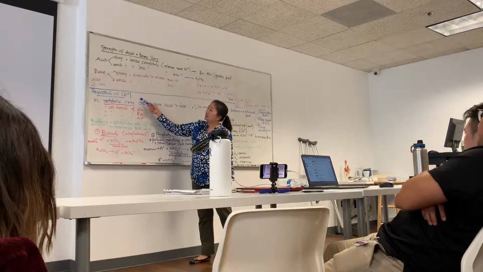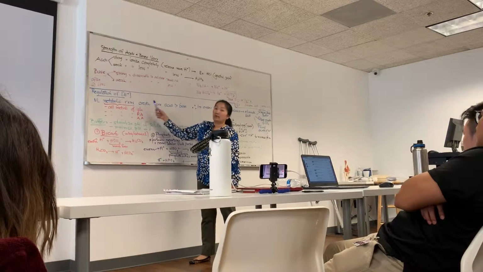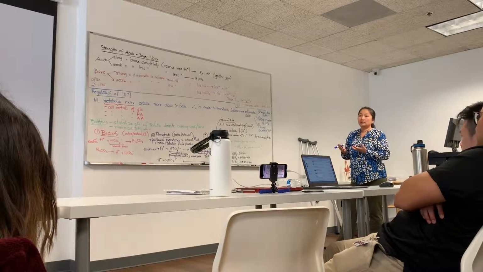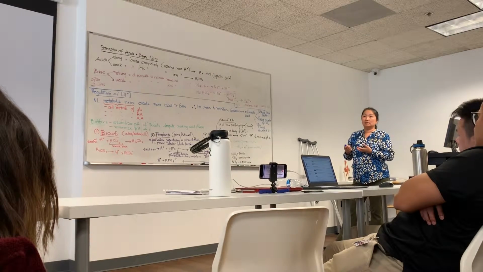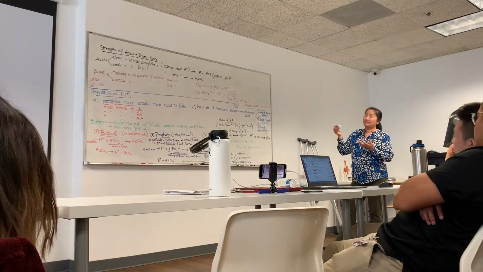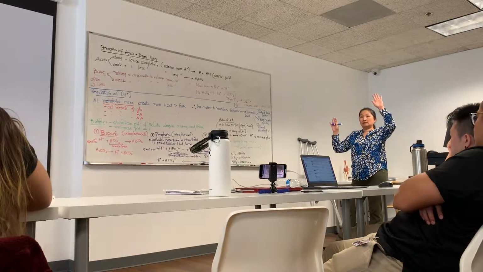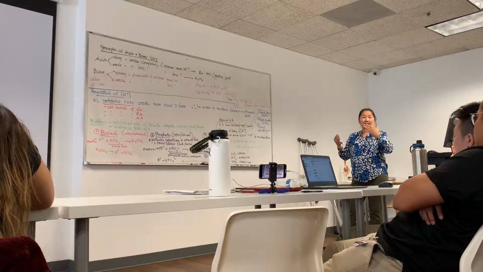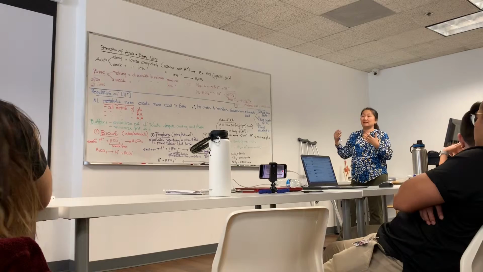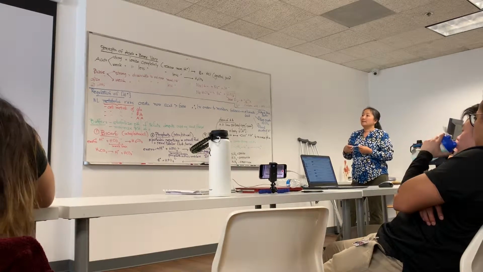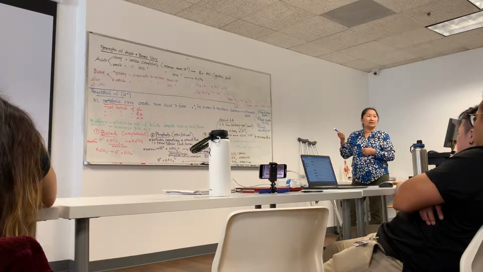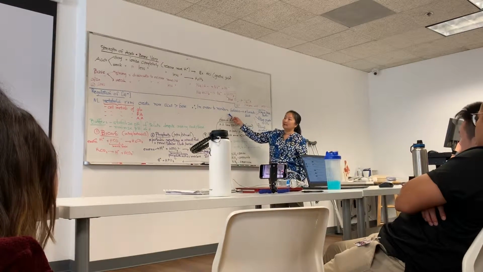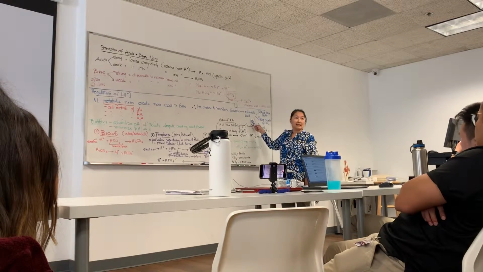Regulation of hydrogen ion concentration. You need to know that normal metabolic reactions release more acids than they do bases. The whole point of acid-base balance is you need equal acids and bases in the body, right? Same number of acids in as acids out, same number of bases in as bases out. They should balance out. But because normal metabolic reactions inside your body create more acids than bases, you have to maintain a balance by trying to eliminate the excess acid.